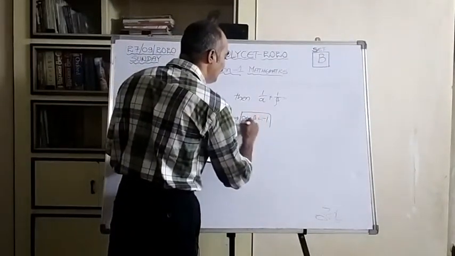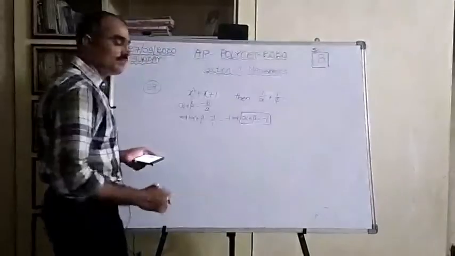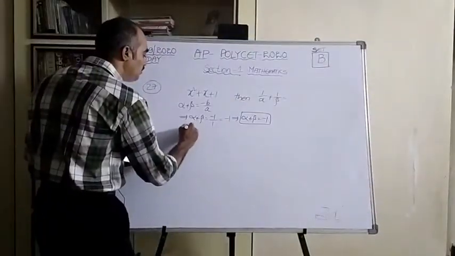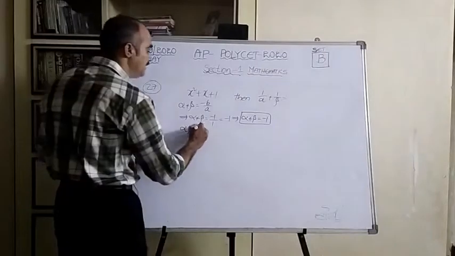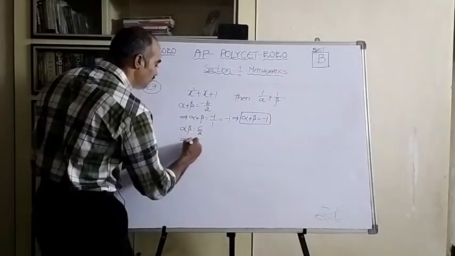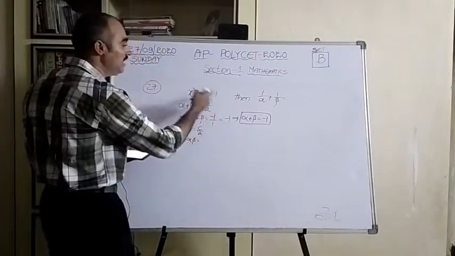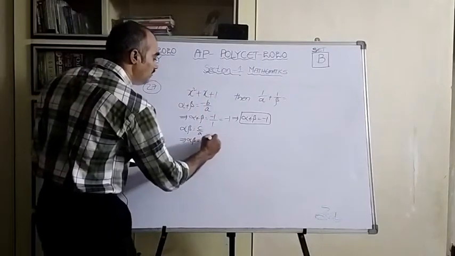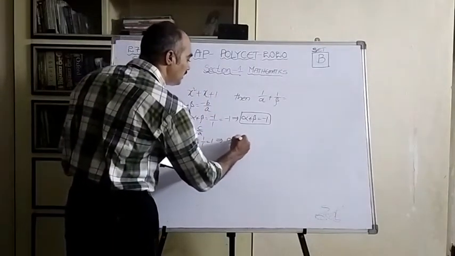Wherever we require, we need to use it for further simplification. In the same way, the product of the roots, alpha into beta, equals the formula c by a. That means here alpha into beta is equal to c by a, which is 1 by 1, means 1. So alpha into beta is equal to 1.